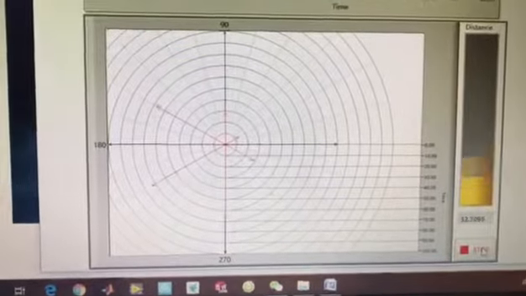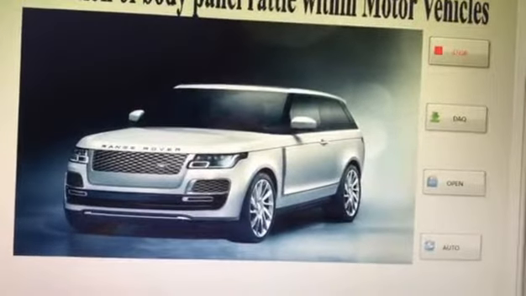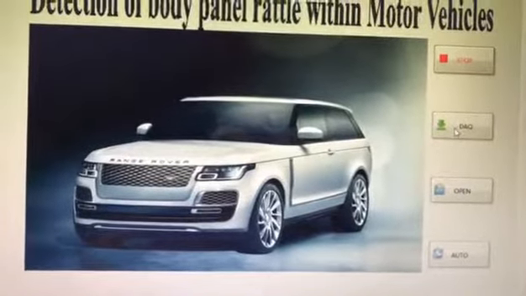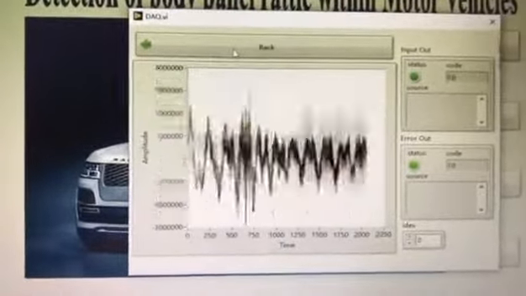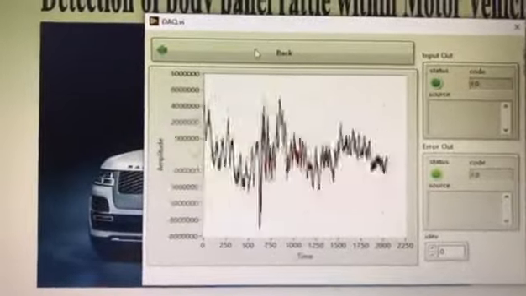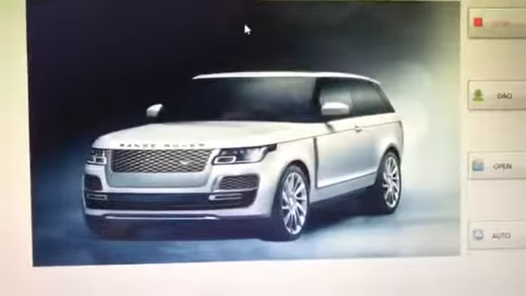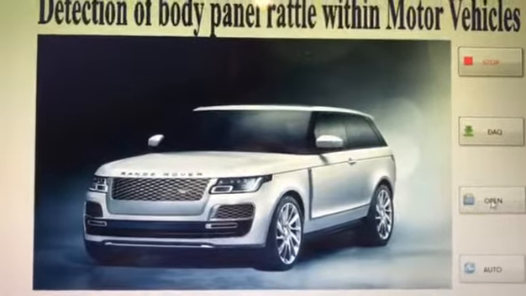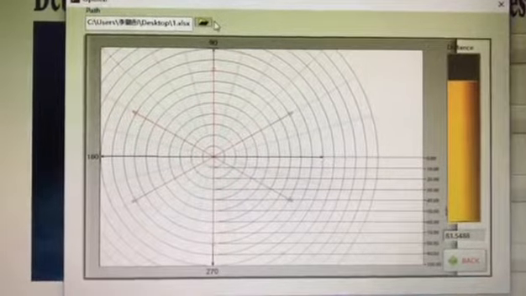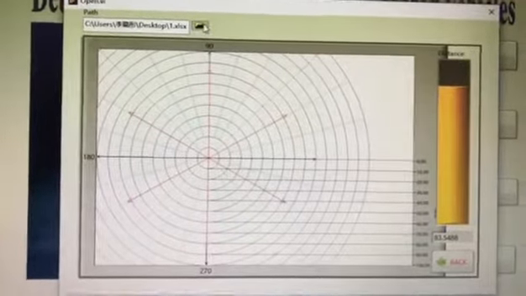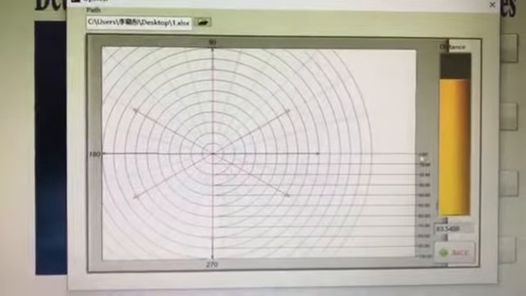Now we can click the stop button. There are also other modules in my program. There is the DAQ module. It is used to save the input signals to an Excel file. We also have the open module. This is the part where, when you already have a data file, you can choose the data file and do the calculation of the angle and the distance.